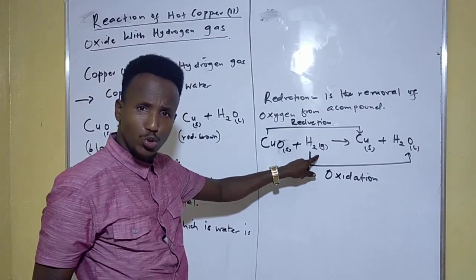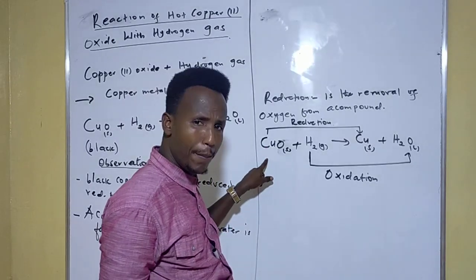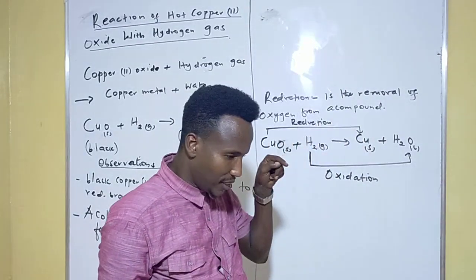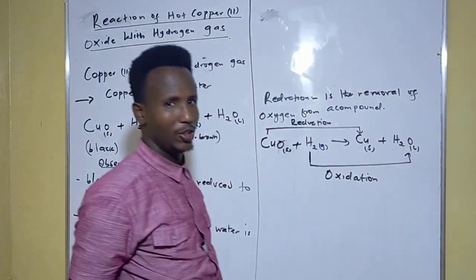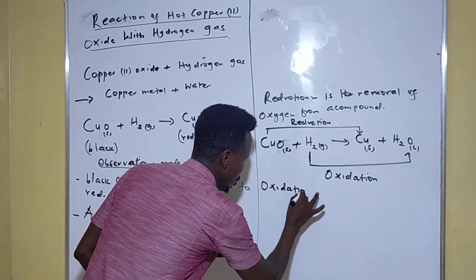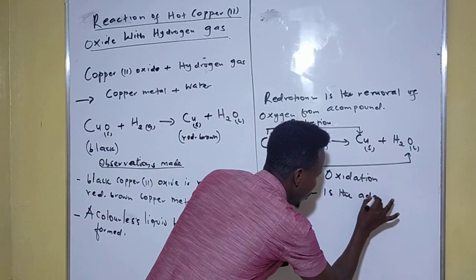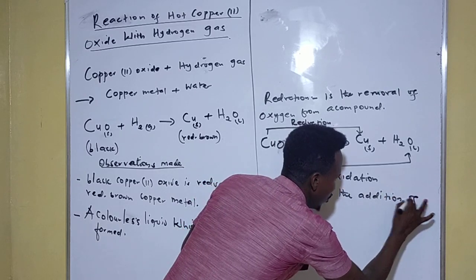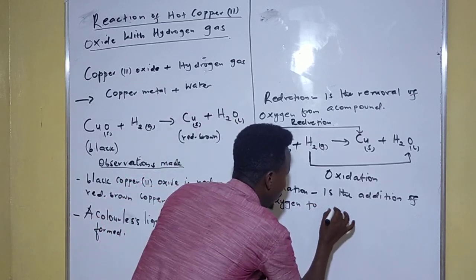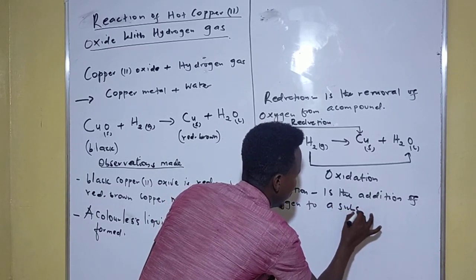Oxidation means we have added oxygen to hydrogen, so we are oxidizing hydrogen. So hydrogen is undergoing oxidation. So what's oxidation? Oxidation is the addition of oxygen to a substance.